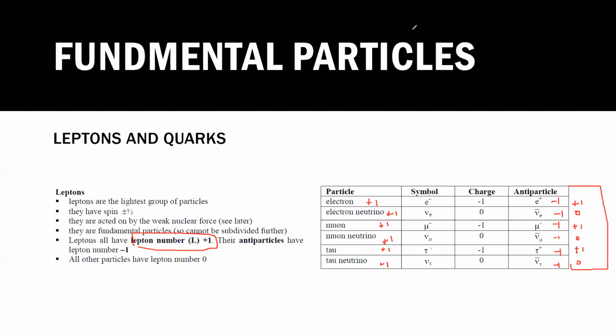Is it clear? Leptons are the particles which experience the weak nuclear force. These are the characteristics. I want you to copy the characteristics of these leptons and this table as well. You have to learn the symbols and the charts.